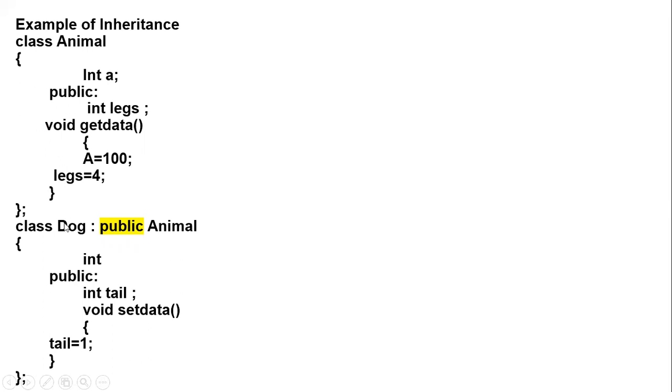After that we are making a class dog and inheriting it with colon public animal, means we are inheriting the dog class from the animal class. The animal class is the superclass and the dog class is the subclass. Now, if we inherit it publicly, means the public members of the animal class will be the public members of the dog class also. We will see it. Now in the dog class, we are making int tail and setdata. Setdata is the public function of the dog class and getdata is the public function of the animal class.